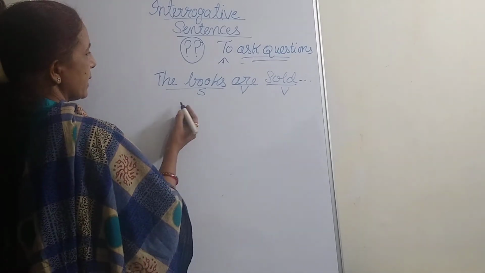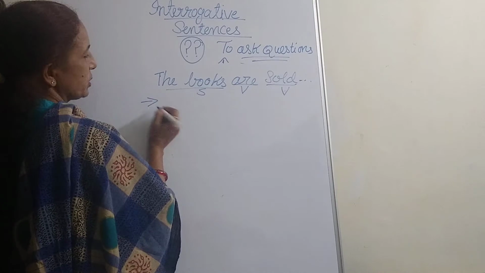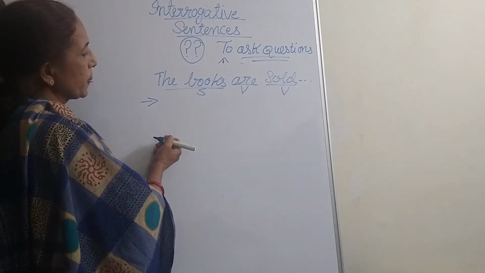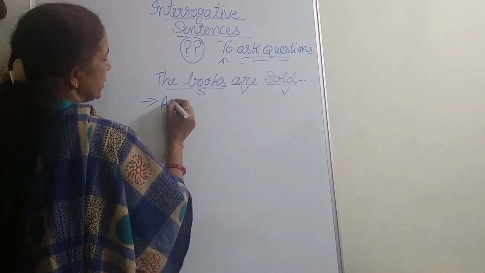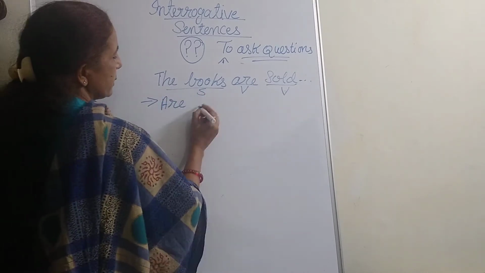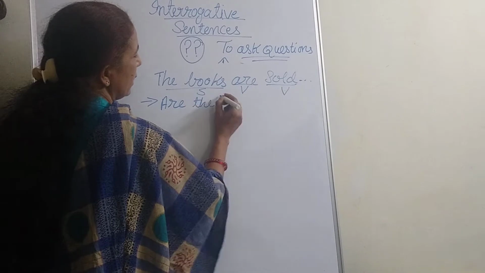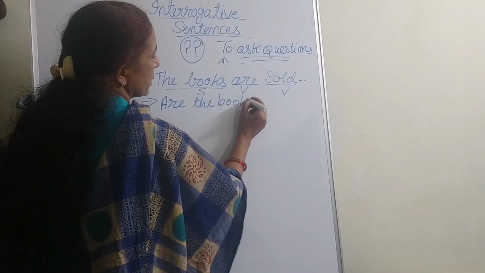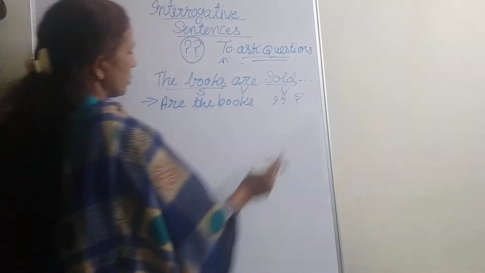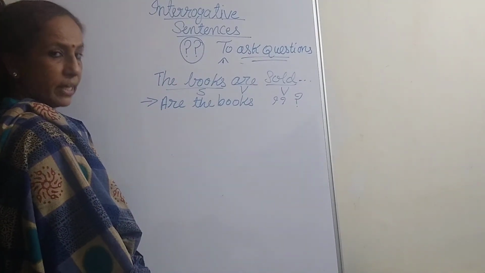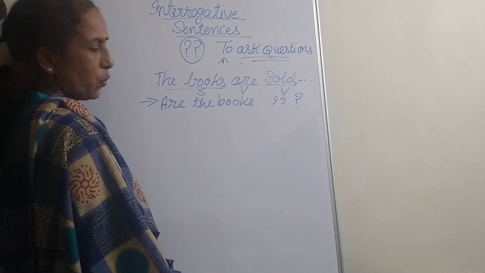So let us take it the other way. As per the structure of interrogative sentences, how do we do it? Are will be there in the initial position. So are, then the subject, the books. And what remains is sold, and a question mark. Are the books sold? Yes, the books are sold.